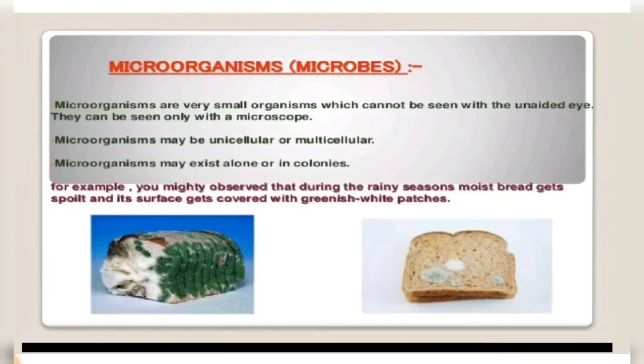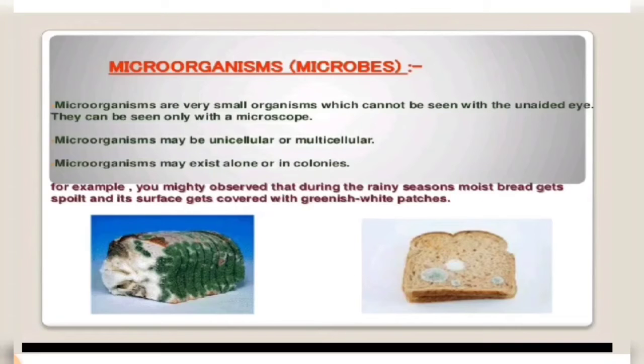How do microbes survive in these conditions? They form a hard outer covering called a cyst, which protects them from these harsh conditions, and they always remain active inside this cyst. They also occur singly, or they may be found in a group, and these are called colonies. Microorganisms may be unicellular, that is made up of only a single cell, or multicellular, made up of more than one cell. So they exist in different forms, unicellular and multicellular.